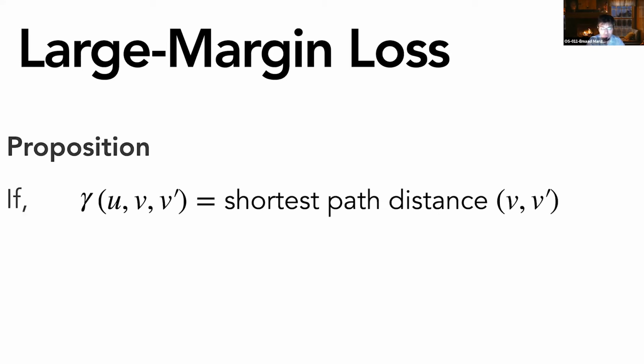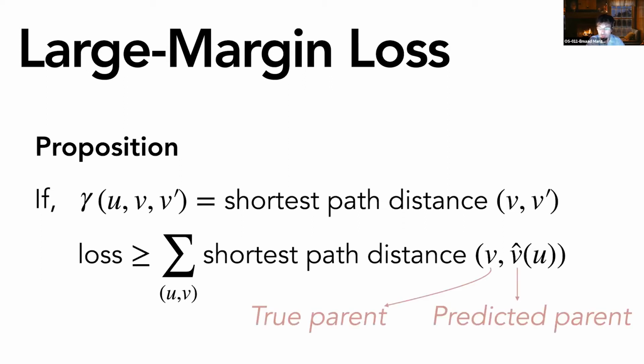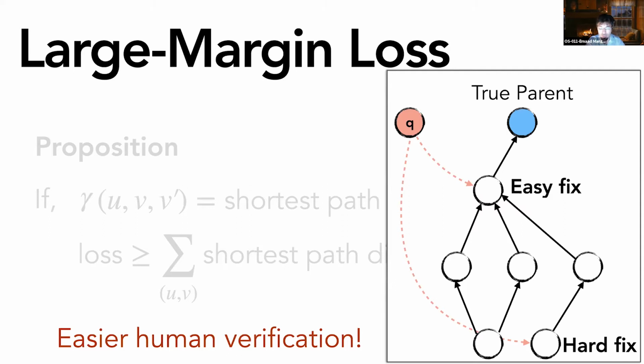But we can also show that if you define the margin this way, then the loss function is in fact an upper bound on the sum of the shortest path distances between the true parent and the predicted parent. And this result is useful because it guarantees that the predicted parents will be near the true parents in the taxonomy, if the guarantee holds in expectation.